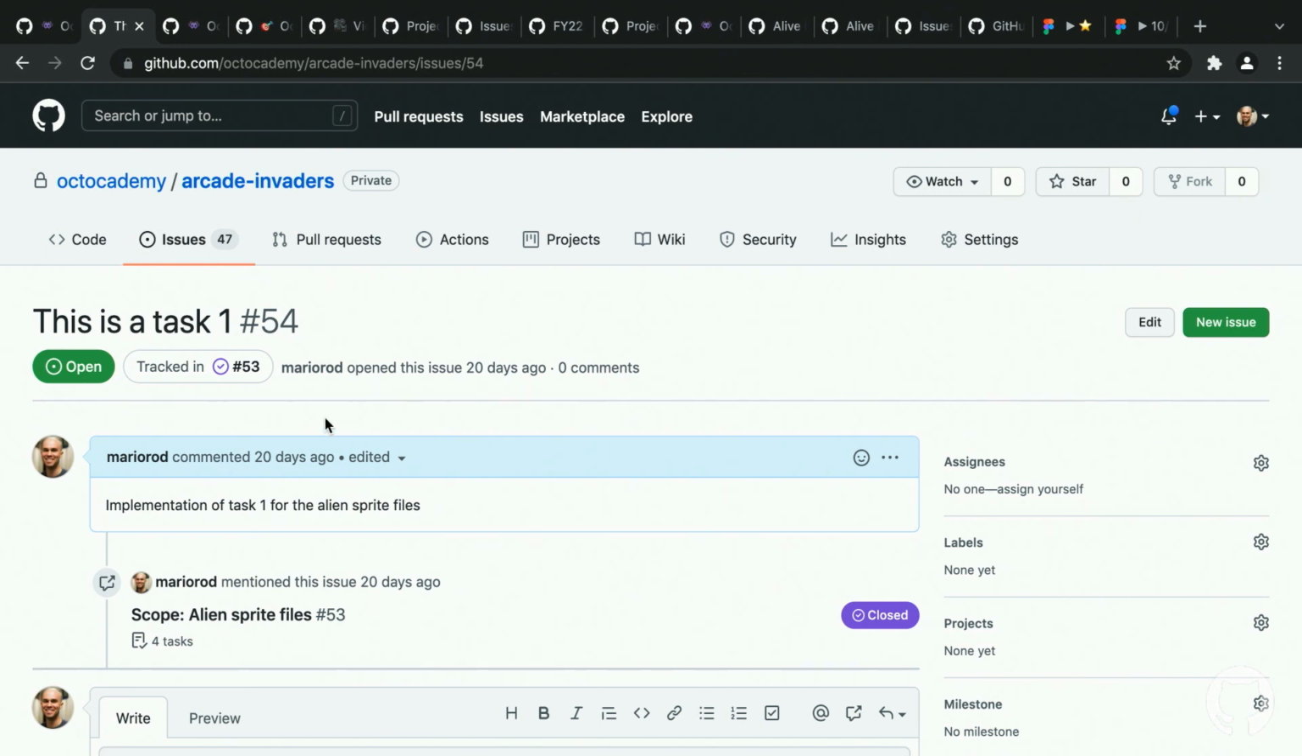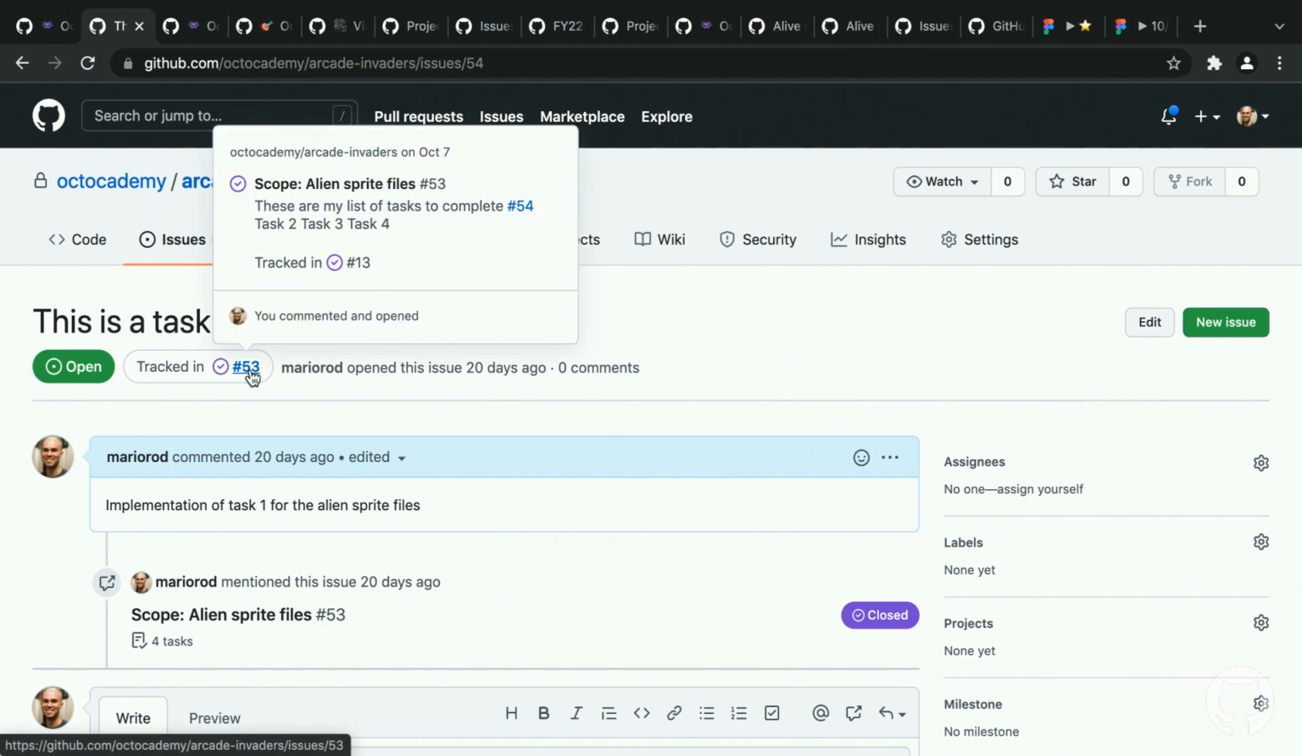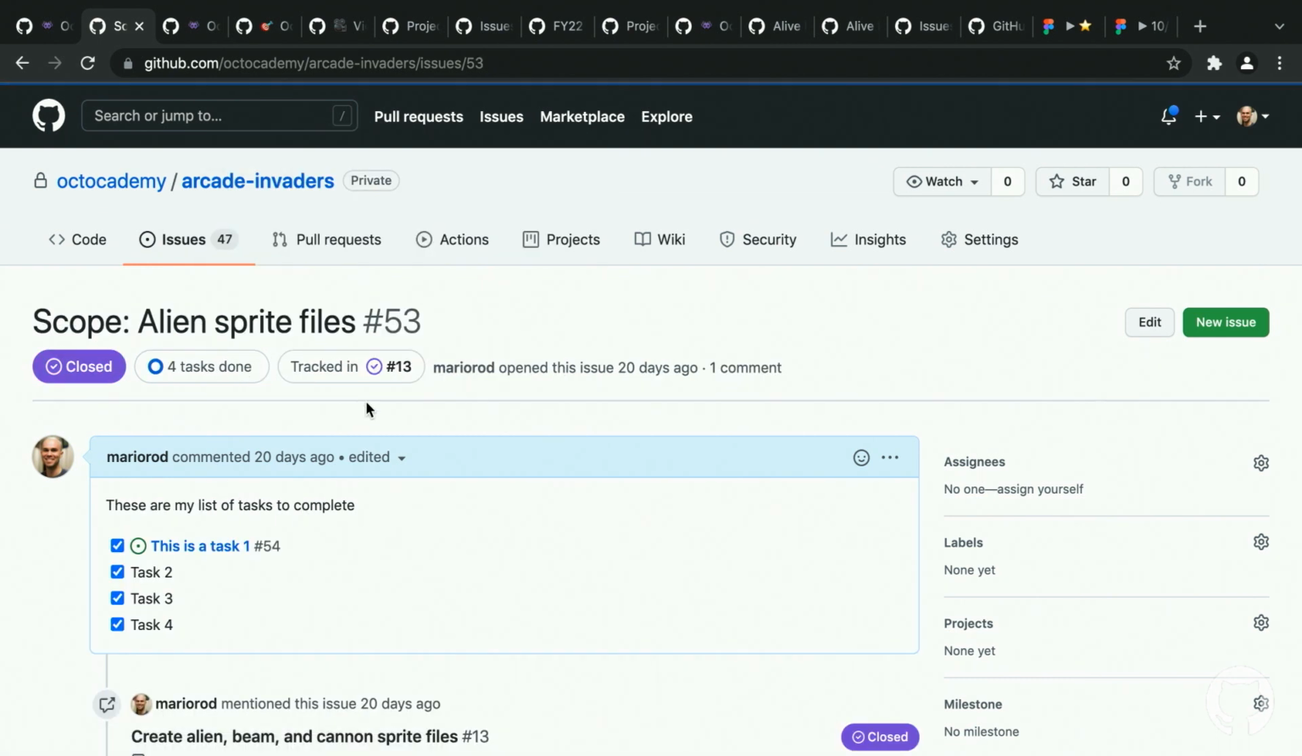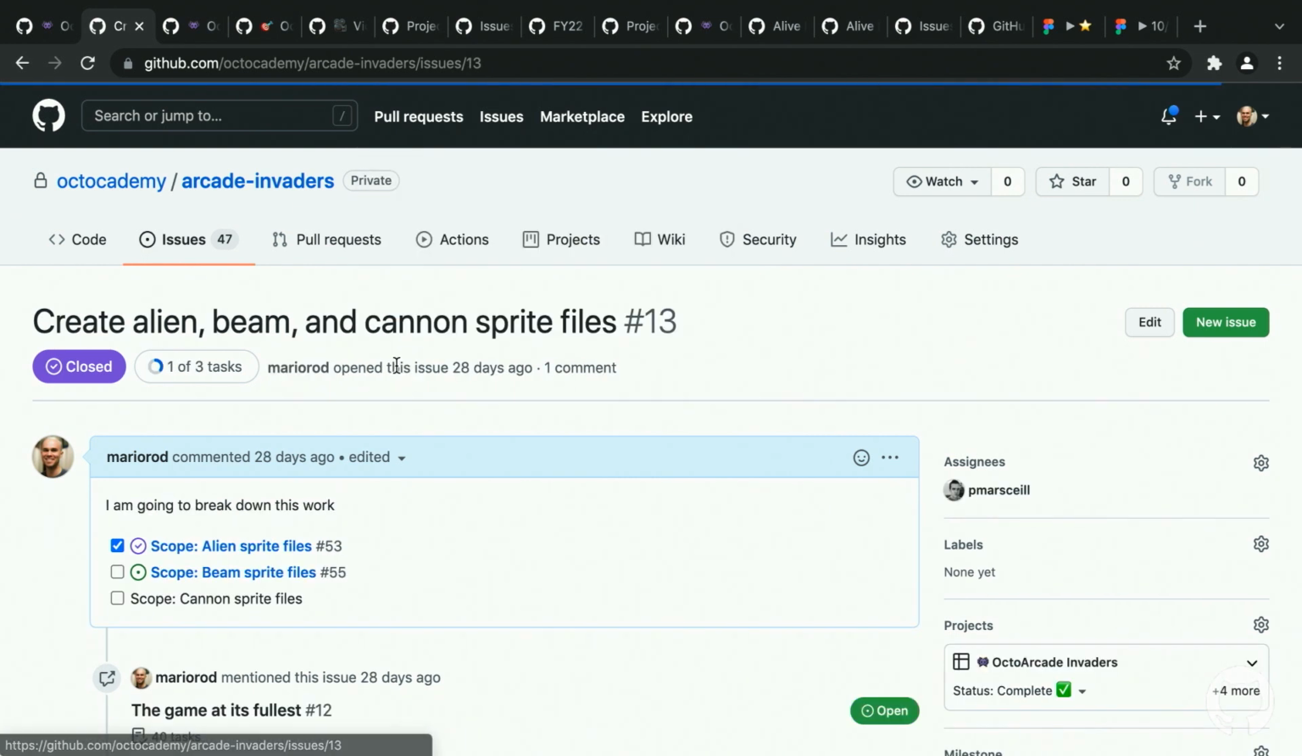So now I could go from, OK, why are we doing this task? I could go and say it's because of this item, number 53 over here. Oh, and why are we doing alien sprites? Well, it's because of this other item over here, which is create alien beam and canon sprite file. So you could walk the hierarchy at any point in time.